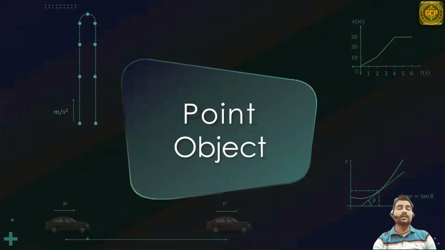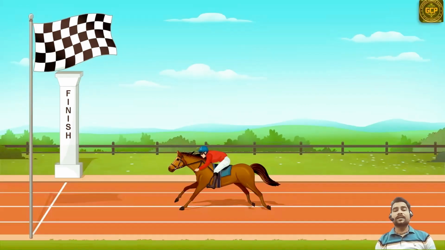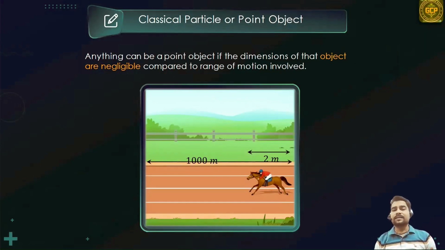Okay. Now let's understand point object. So in this scenario, you can see a horse is participating in a race, right? So let's suppose the length of the track is 1000 meter, while the overall length of the horse is 2 meter, right?